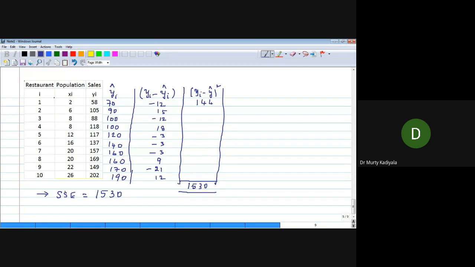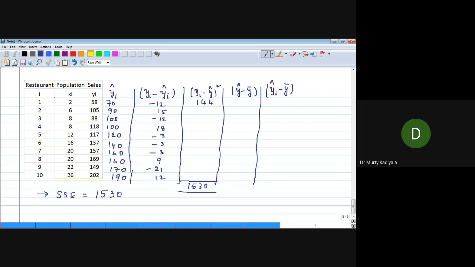I want to calculate regression sum of squares. What do you mean by regression sum of squares? It is, if you use the model, what is the sum of squares? Actually, if you use the model, y hat minus y bar. The square of this is known as the regression sum of squares. Here y hat is the predicted value.